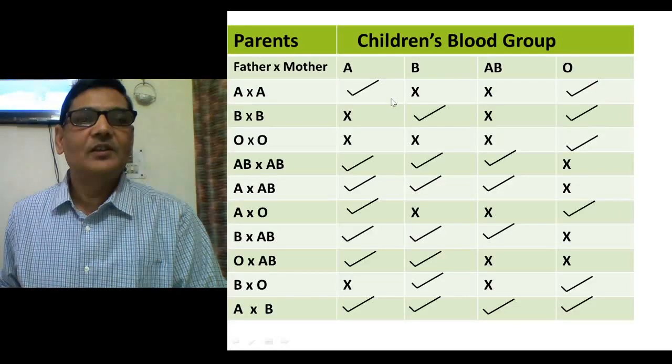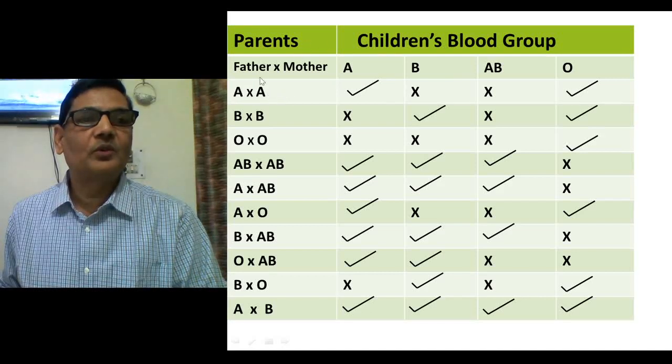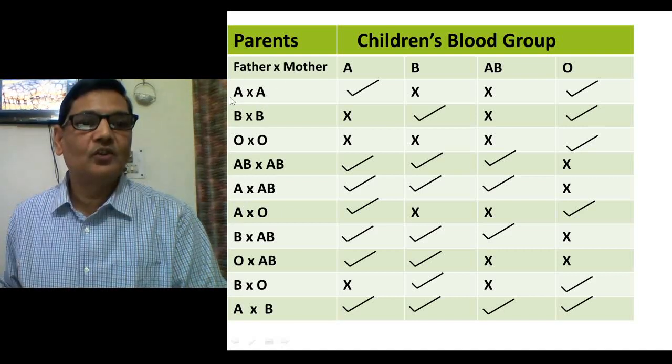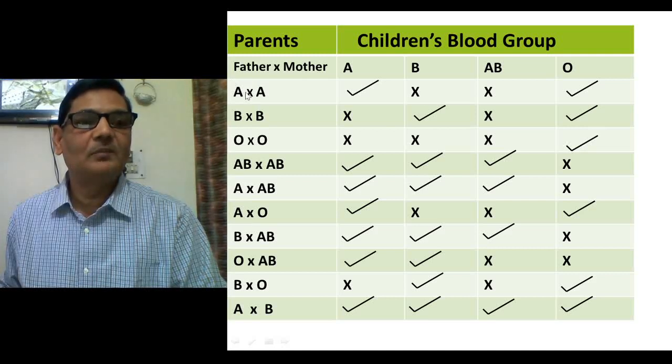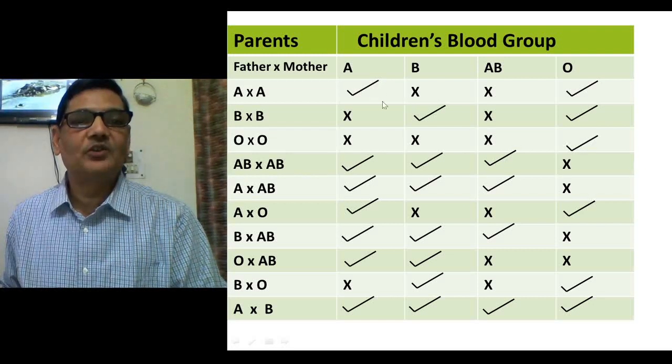Now here in this table, the parental blood group is shown, father and mother, their blood group is shown here, and then the possibility of blood group in their children could be known. So children's blood group can be A, B, AB, or O, all these four are shown here. Father and mother's blood group is shown in this mating pattern, and here the possibility of their child having a particular type of blood group is shown.